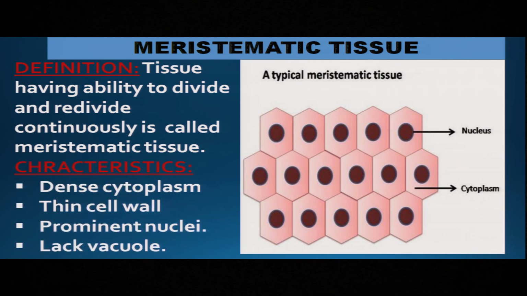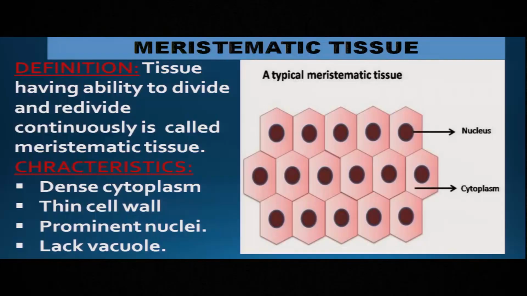Now let us see the characteristics. Meristematic tissues have dense cytoplasm. What is the meaning of dense? Dense means it is rich in food. It is not dilute. There is a much larger amount of food in the meristematic tissue cytoplasm, and that food is utilized for division and redivision. They have a thin cell wall. The cell wall is made up of only cellulose, and the nucleus is prominent. Here in the picture you can see the nucleus is prominent.